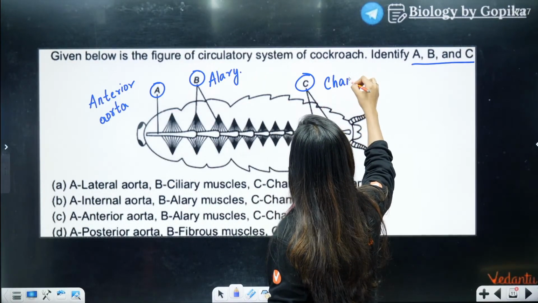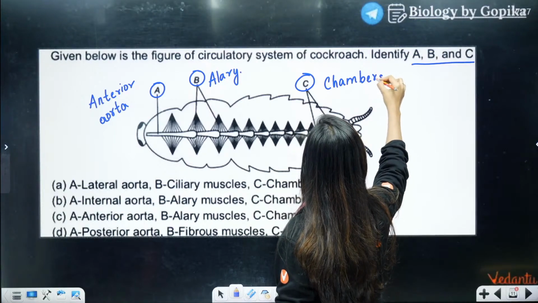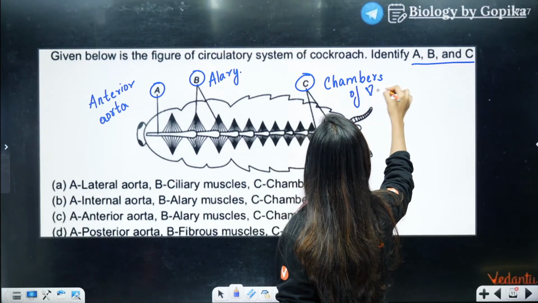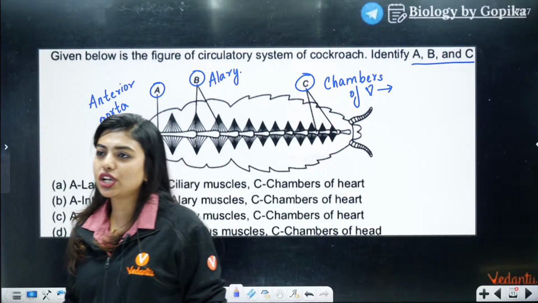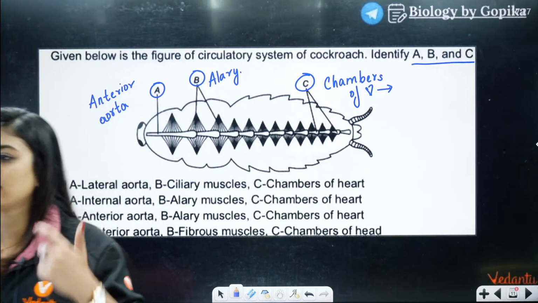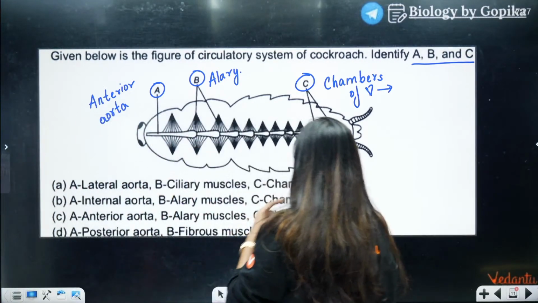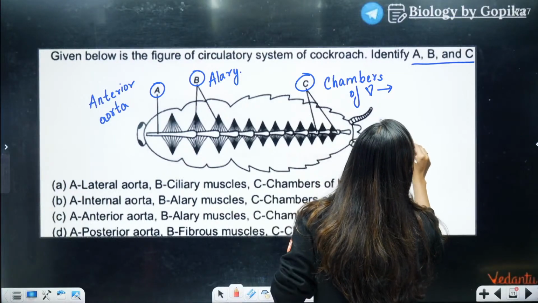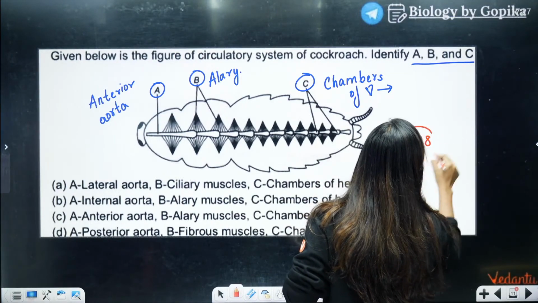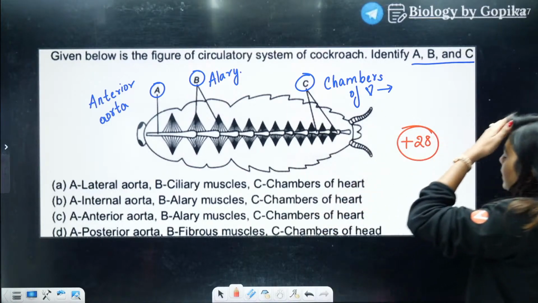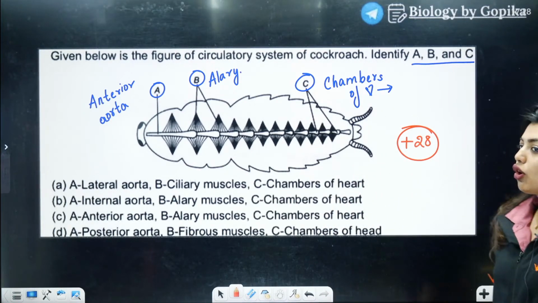Chambers. How many chambers does the cockroach have, students? How many chambers? Cockroach heart has how many chambers? Quickly in the chats. This will give you plus 28. Now tell me these two additional questions. Chambers of the heart. How many chambers does the cockroach have?